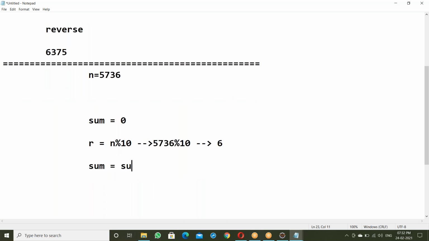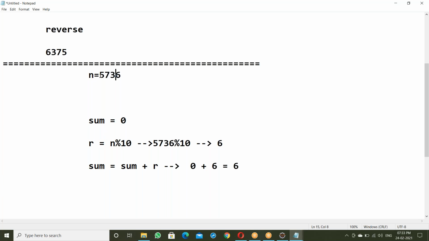Now sum equal to sum plus that r. What is the sum value? It's 0 initially. Now add r, which is 6, to the sum: 0 plus 6. So what is the result? We get 6.